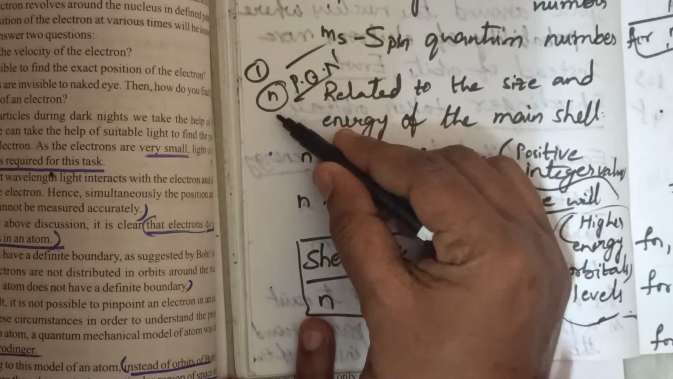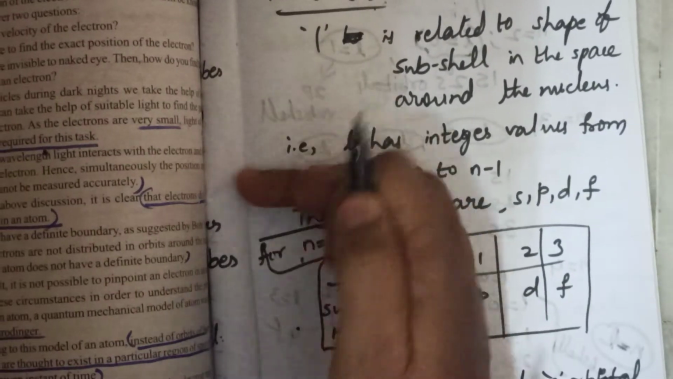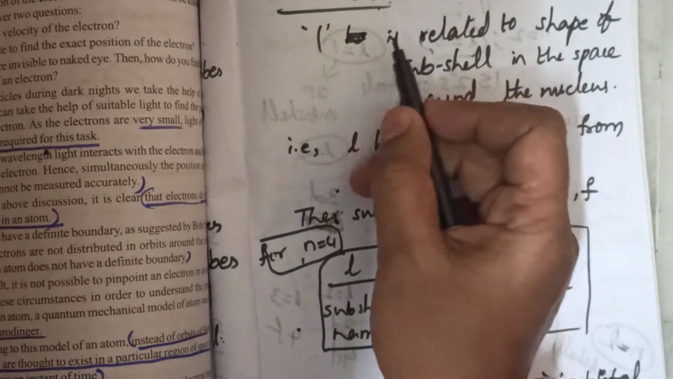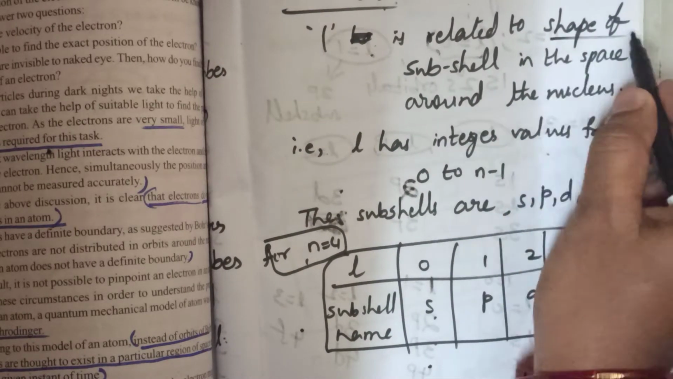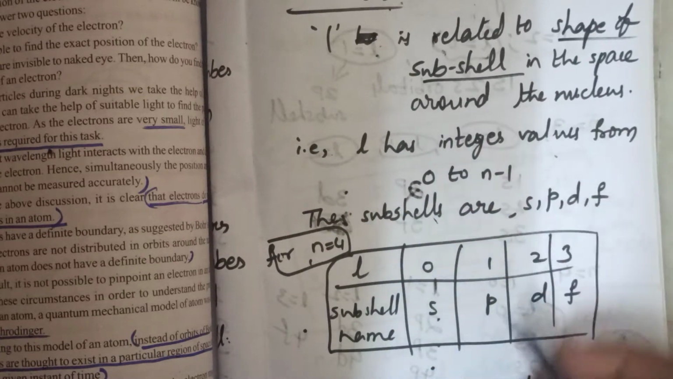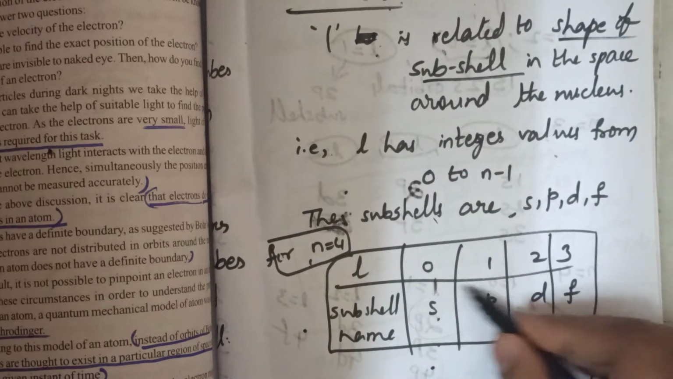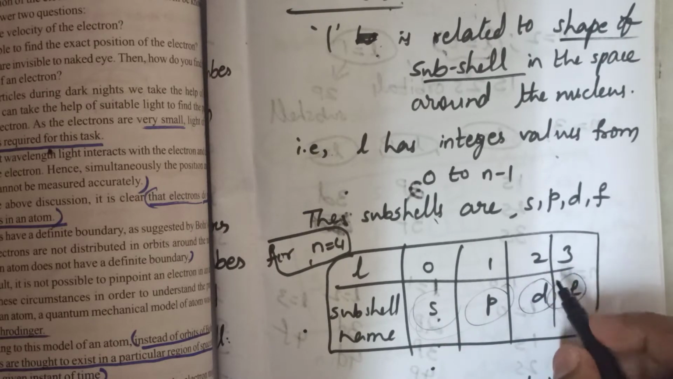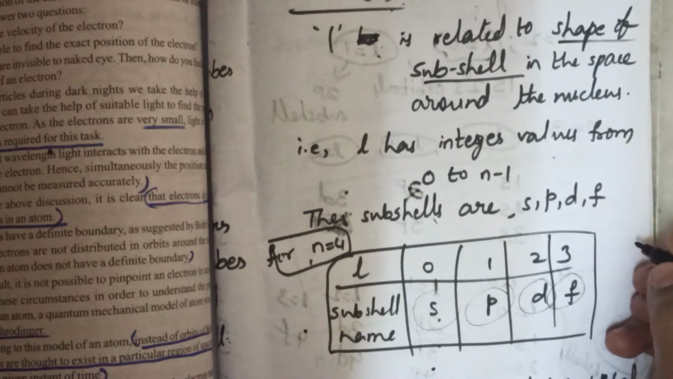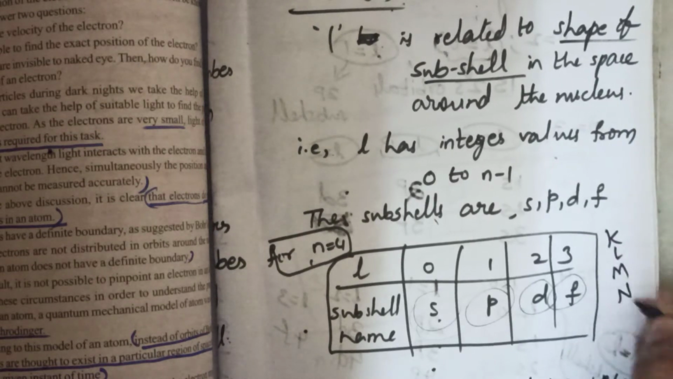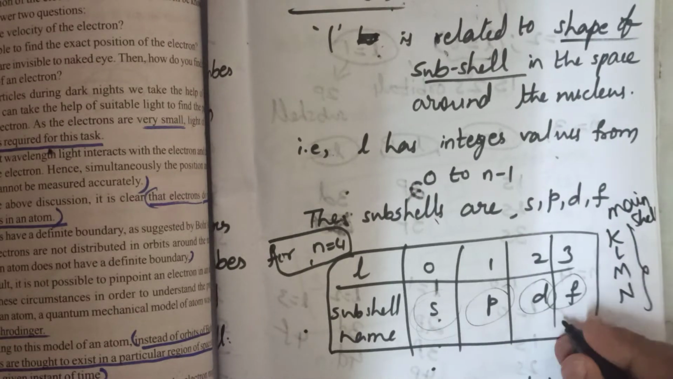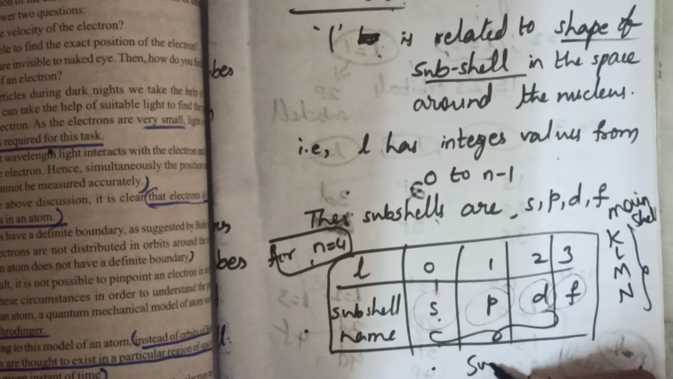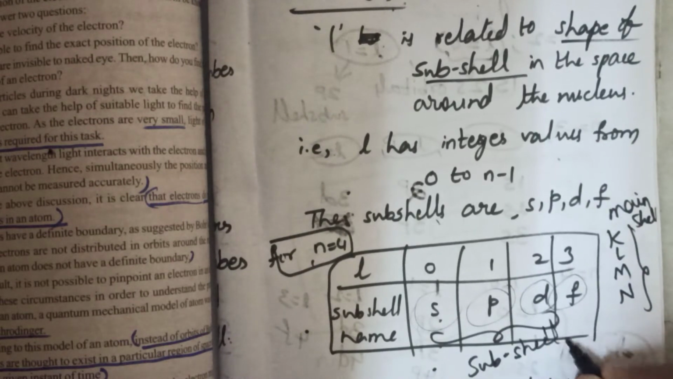It was denoted by N. Next one is the angular momentum quantum number. We can denote that with L. It is related to the shape of the subshell in space around the nucleus. So we can denote those with SPDF orbitals. Main shells are KLMN. KLMN are main shells. SPDF are subshells, or we can also call them orbitals.